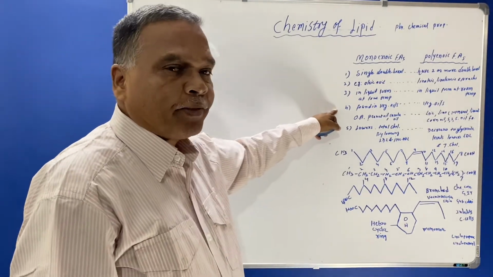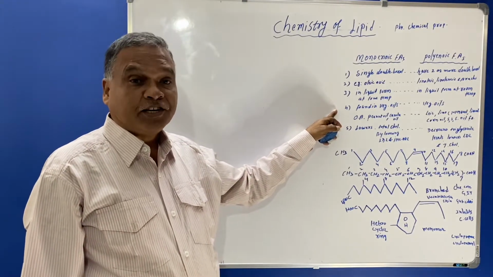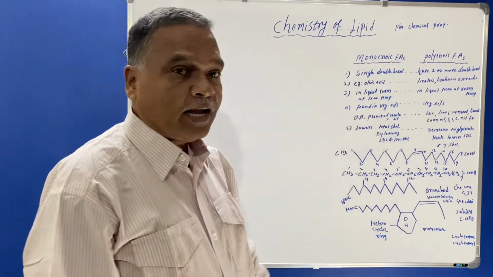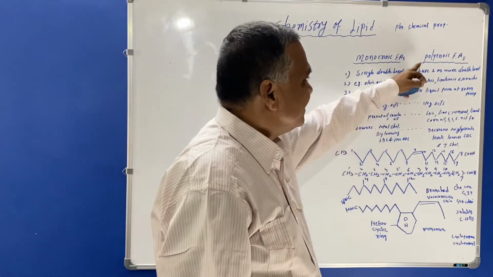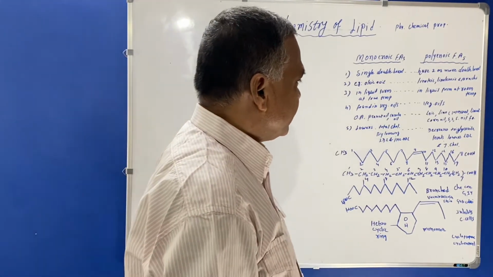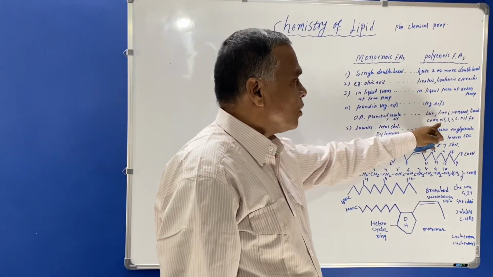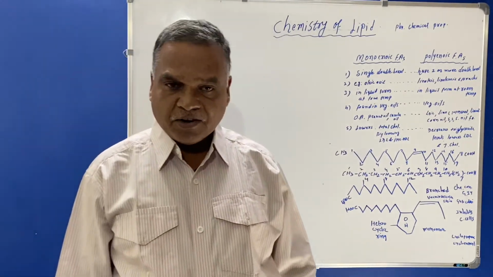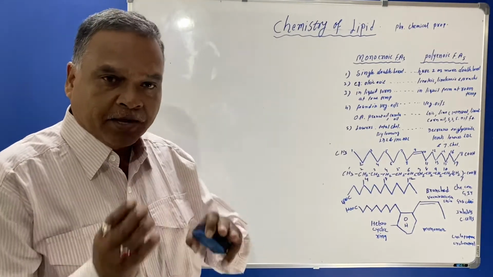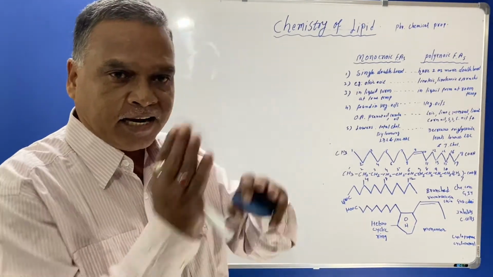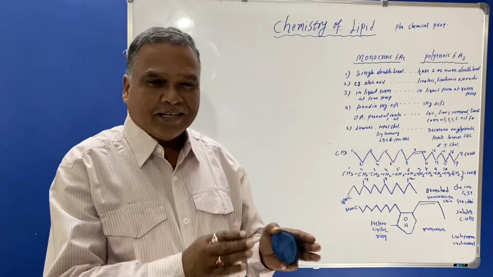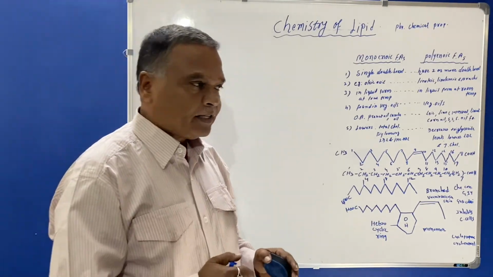Now these monoenoic acids are found in vegetable oils, for example peanut oil and canola oil, and polyenoic acids are also seen in vegetable oils. But here you must know that they are present in corn oil, soybean oil, sunflower oil and safflower oil. So this is the difference between MUFA and PUFA, that is monounsaturated fatty acid and polyunsaturated fatty acid.